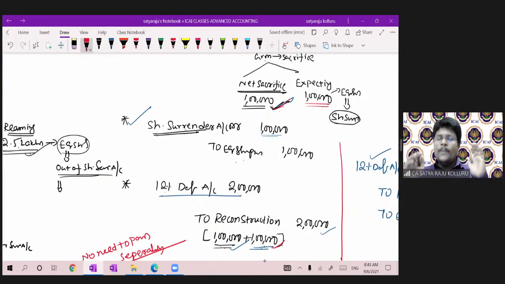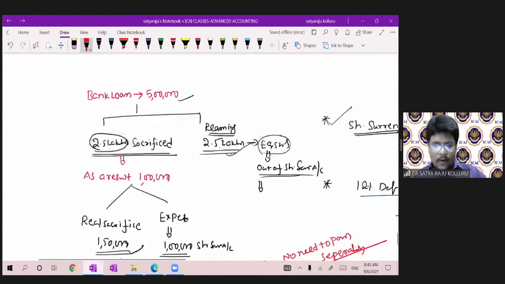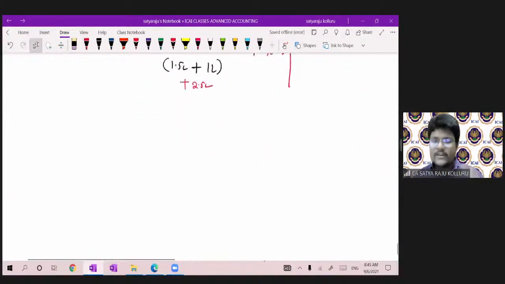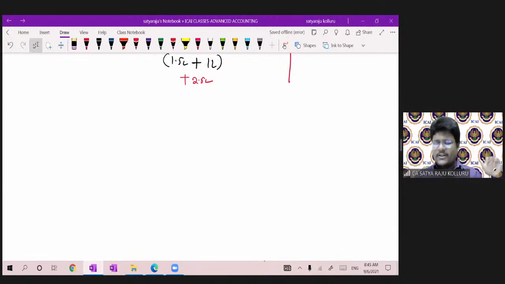With such basics, let us see one problem on your study mat based on the surrender of shares account, guys. Utilization of share surrender entry: share surrender to equity share capital account. To the extent of the amount debited in the share surrender, you have to nullify it with the reconstruction by making it a credit. As a result of the real sacrifice, you can transfer it to the reconstruction, and to the extent of the amount debited under the share surrender account, you have to nullify it by making a credit under the reconstruction account.